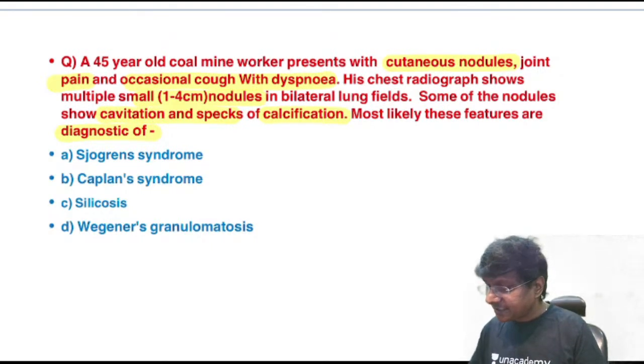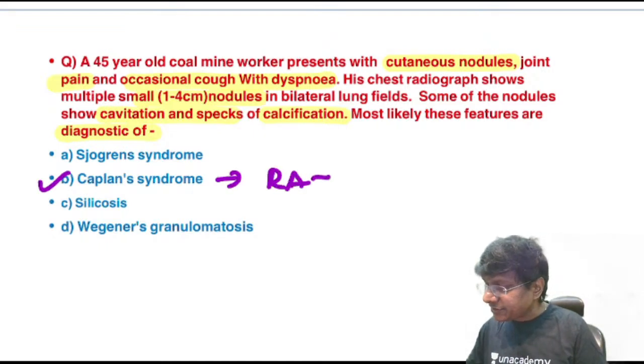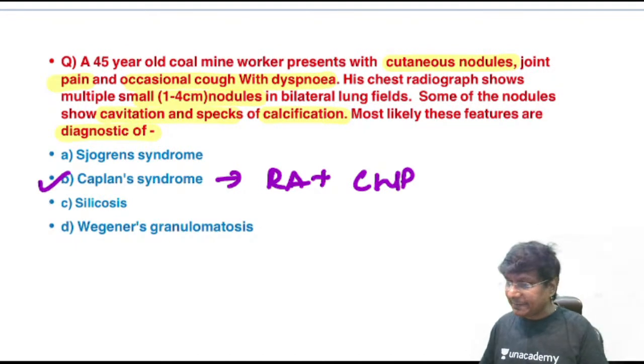Right, very good, Abhishek Nath. So this is nothing but Kaplan syndrome. So what is this Kaplan syndrome? Rheumatoid arthritis plus coal workers pneumoconiosis. That is what is called Kaplan syndrome.